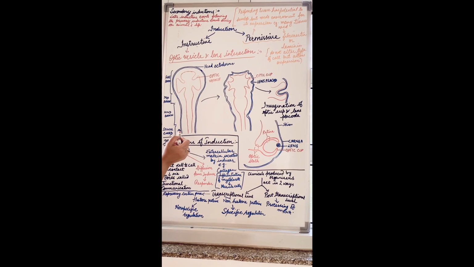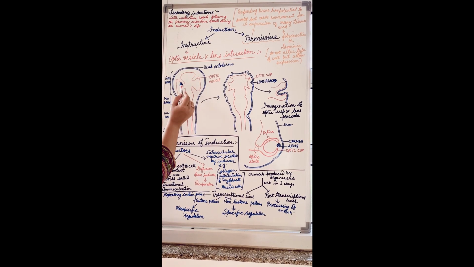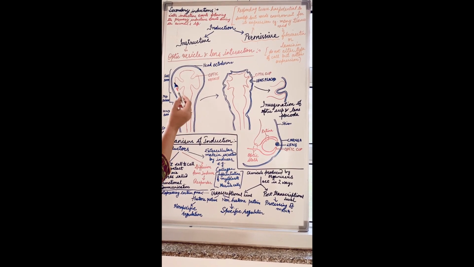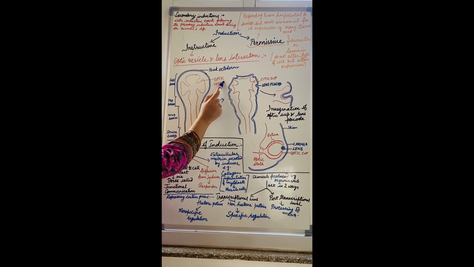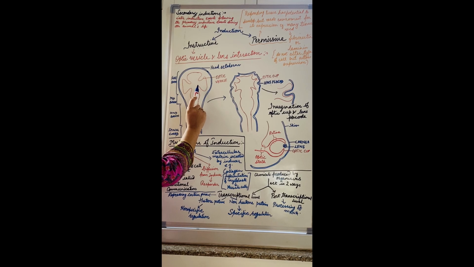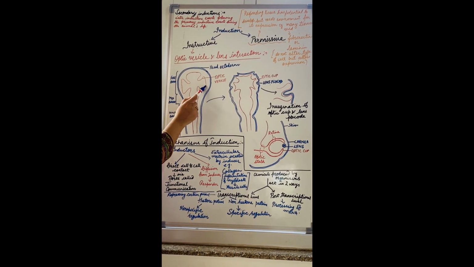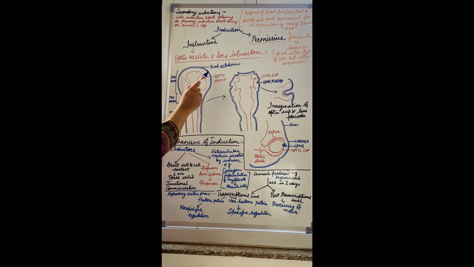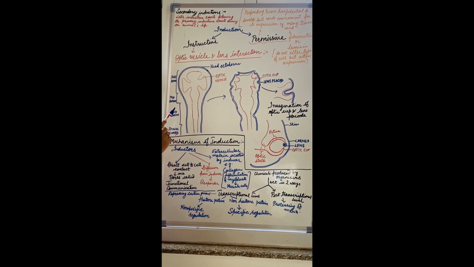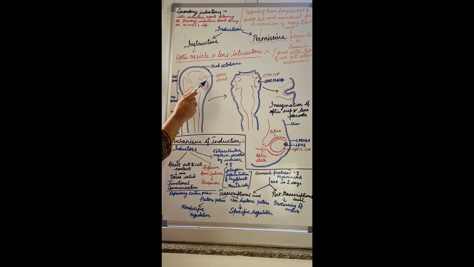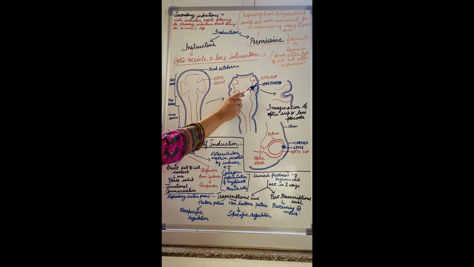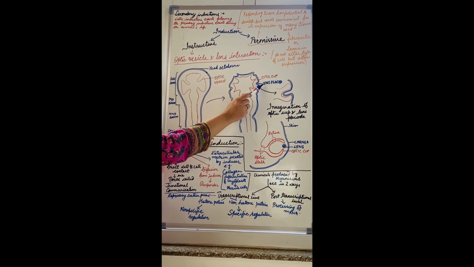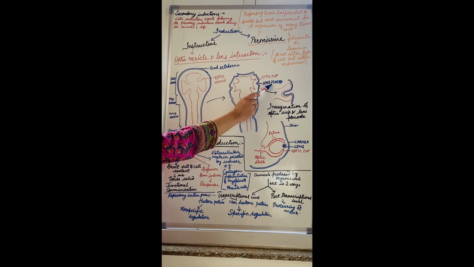So this is our brain, forebrain, midbrain, hindbrain. जो forebrain है, it gives rise to two lateral projections which are known as optic vesicles. Now these optic vesicles, as they come in contact with this head ectoderm, this optic vesicle invaginates to form the optic cup. At the same time, the head ectoderm also invaginates to form a lens placode, right?